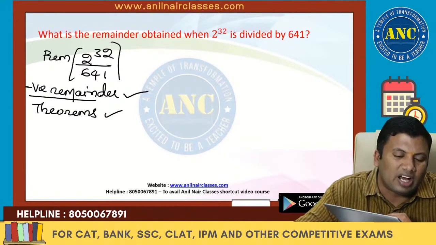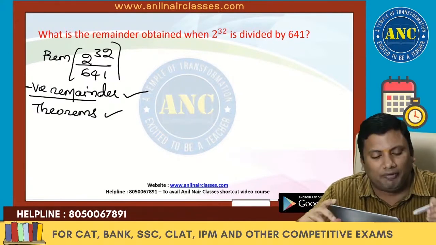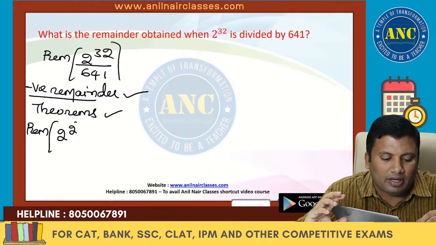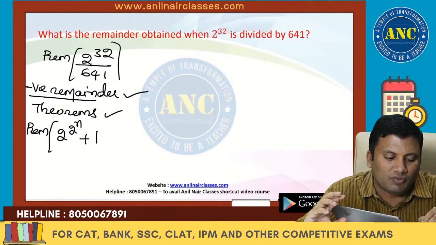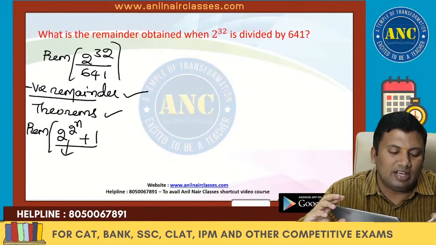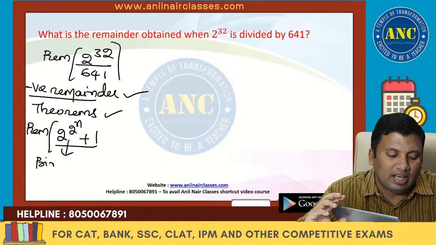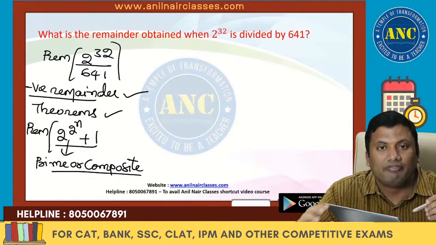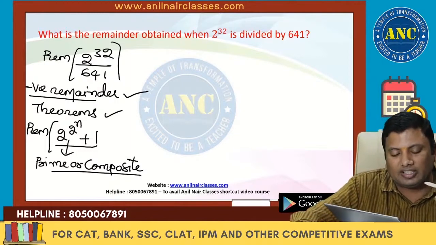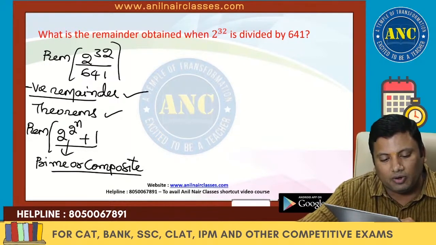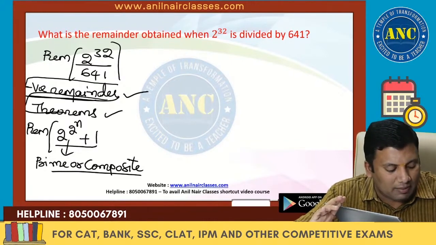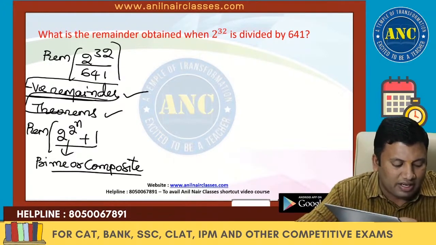This is a doubt asked by a student 2 years before. Sir, can you please tell me, is 2 power 2 power n plus 1 prime or composite? If it is composite, why is 2 power 32 plus 1 composite? This was the doubt asked by a student some years before, so I developed a question for this. Neither the negative remainder nor any of the theorems will solve this question very, very fast.